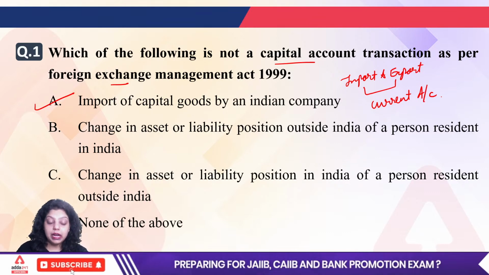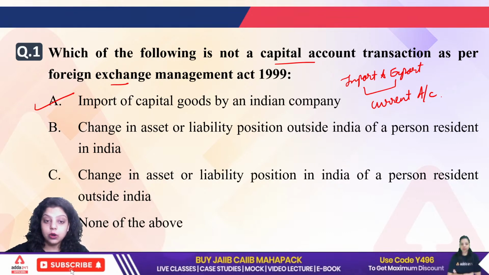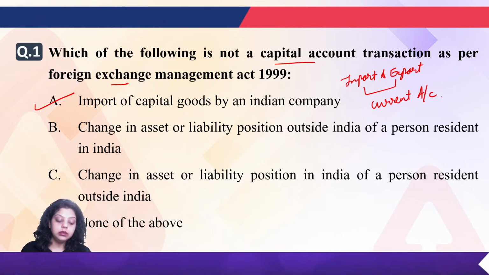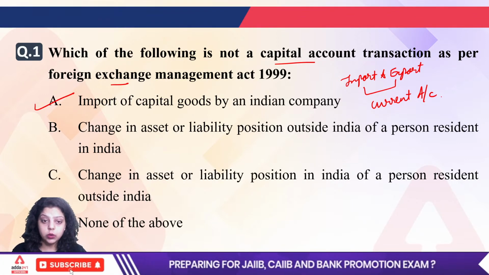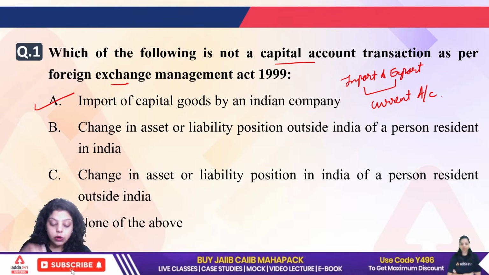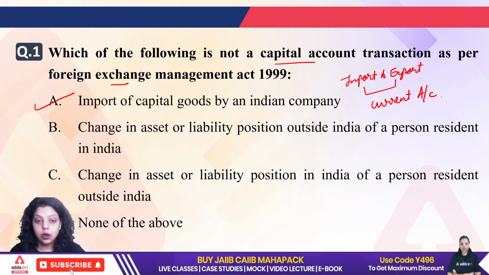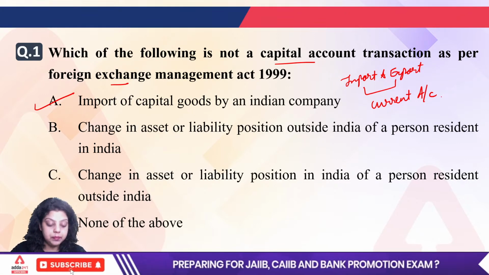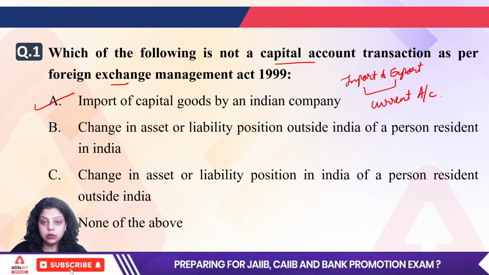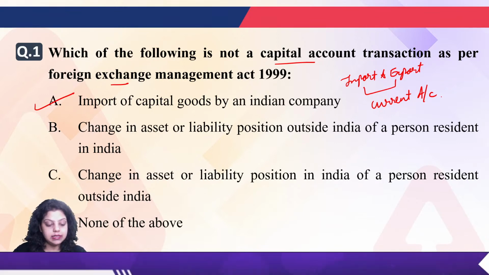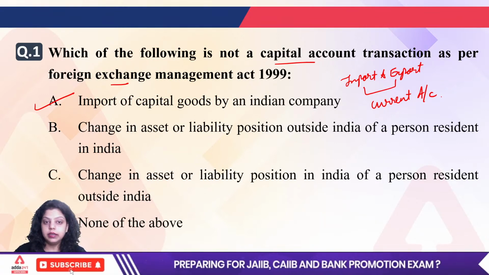Balance of payment is the systematic record of all the economic transactions between India and the rest of the world in a financial year. When we are talking about the export and import of goods and services, it always comes under the current account. So the right option will be A: the import of capital goods by an Indian company will not be covered under the capital account. Next.